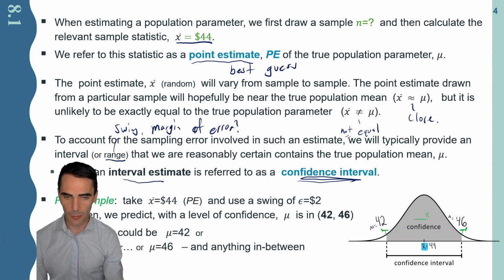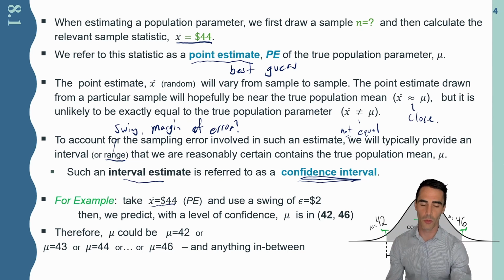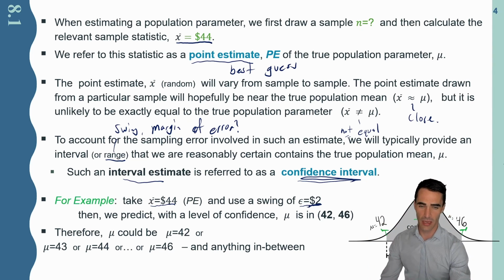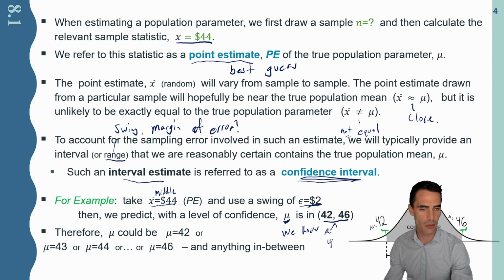So to give you a complete picture, say we take that sample mean, $44, that point estimate we had before. We use a little bit of math, some normal distribution stuff, to find out the margin of error, or the swing, is $2. Once I have those two ingredients, I can put them together, because I know this is the middle, my best guess, and I have a wiggle room of $2. So I'm pretty confident, and we'll talk about the level of confidence, that the mean is somewhere inside of this interval. And in fact, we know what it actually is. The actual population mean is right in between at $45.